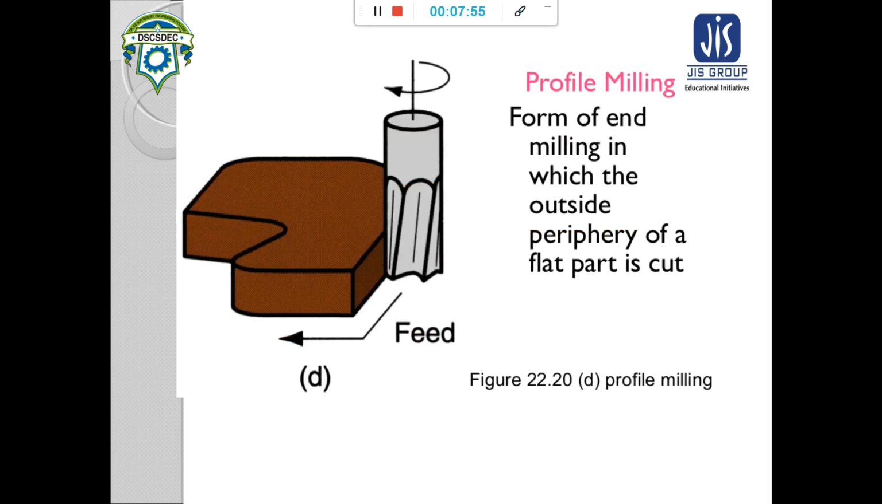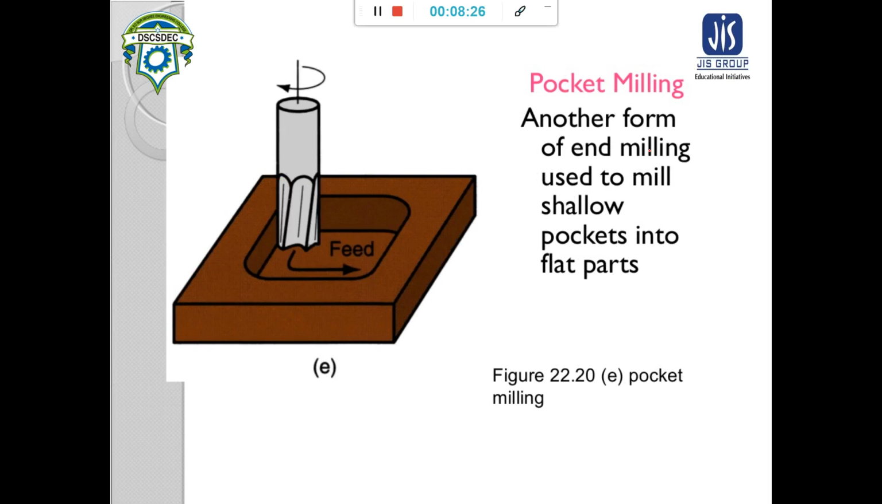Now there is a type of milling called profile milling. Profile milling is also a type of face milling, in which a specific profile can be cut out. Profile milling is a form of end milling in which the outside periphery of a flat part is cut. By using profile milling, the outside periphery of a part can be cut. This is profile milling.